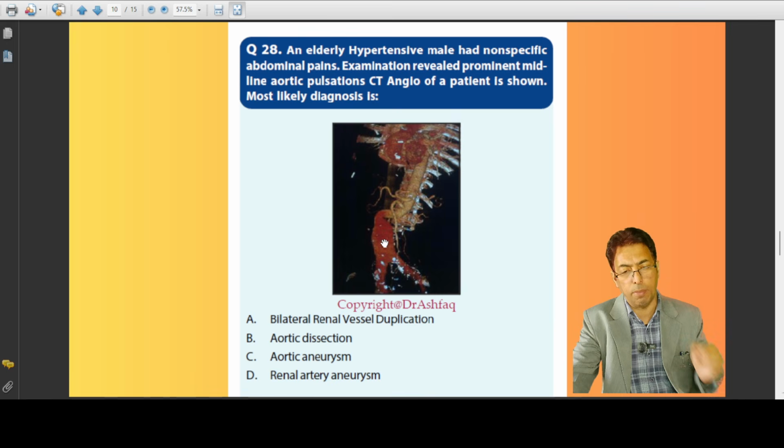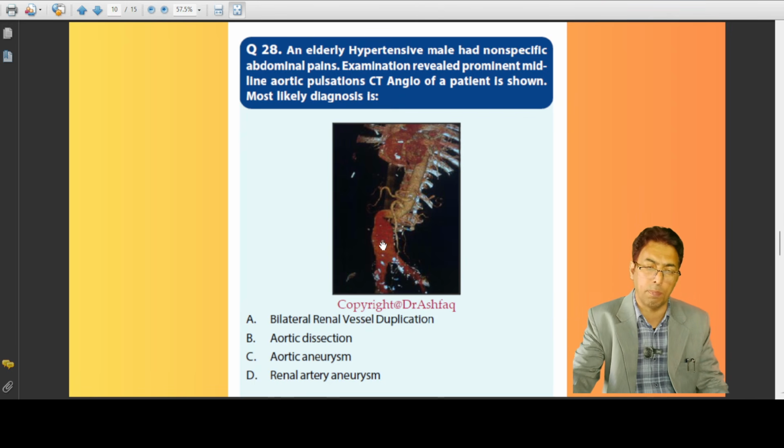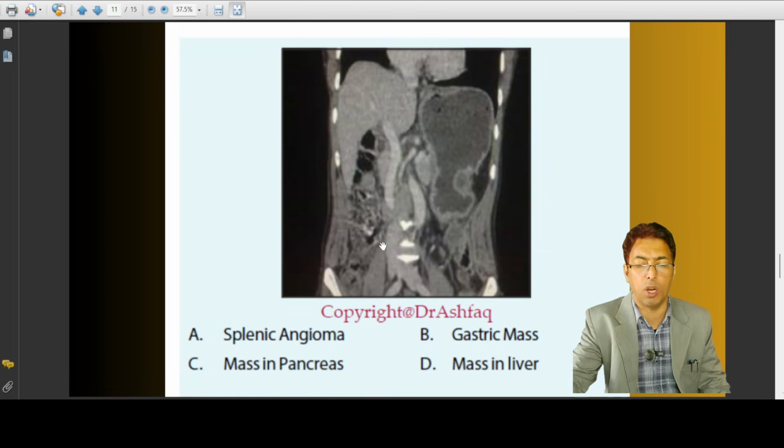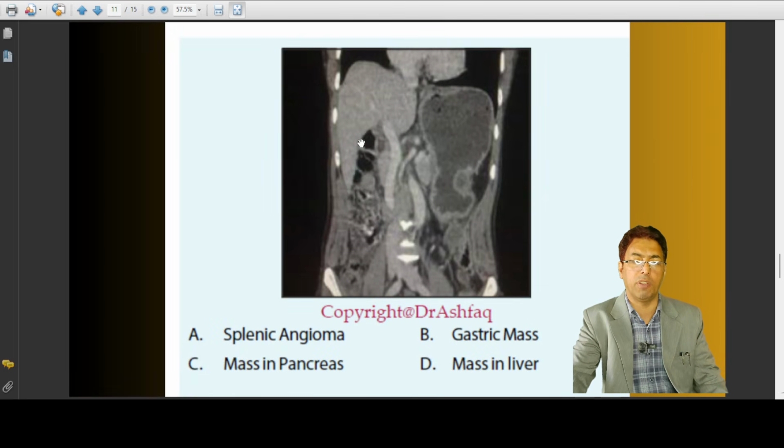but not that much in NEET DM and MCH. But you do get a small chunk of questions that are image-based. So you have to recognize this. This is an aortic aneurysm, and you have to remember the dilatation, to be smart enough to pick up the things that exist at this point of time. In a similar manner over here, you have to identify the things.